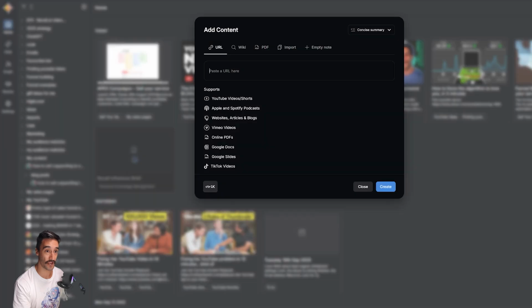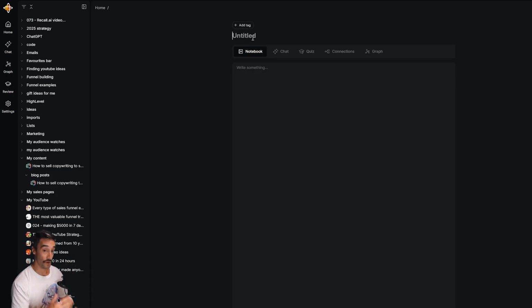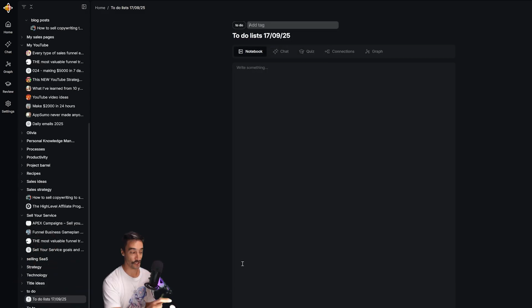If we go to the top right here, which is something I'm using more and more, and create something called an empty note. And what I like to do is create to-do lists, and then I put the date. And then whatever I put in here will be saved. I can add the tag as to do, like that. And you can see I've already got a list of to-do lists that I like to work through. But this then becomes a living document that itself is saved and added into all of the bits and pieces, like with the chat.